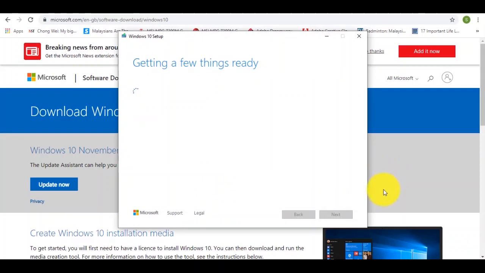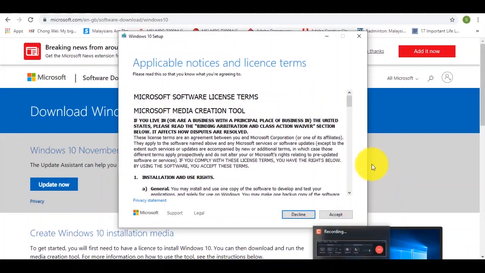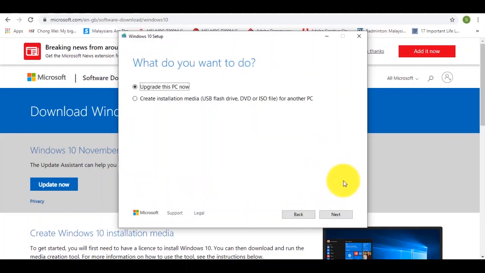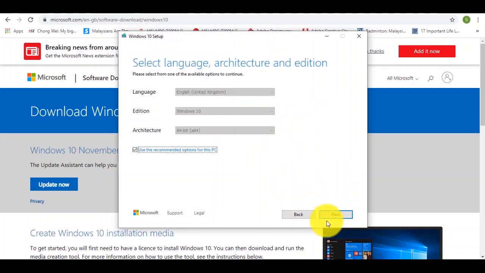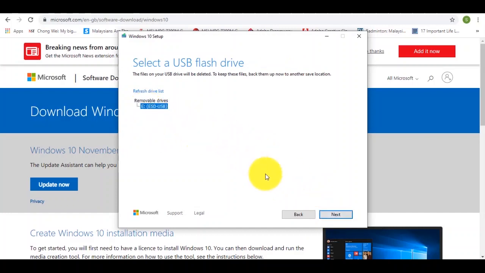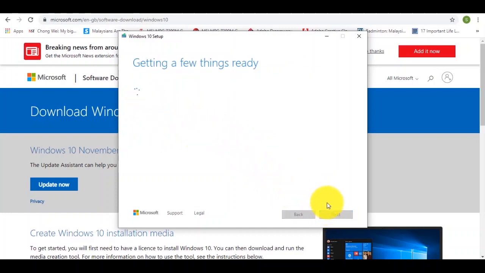Wait for the things to be ready. After reading the notice and license terms, click accept. Click on the create installation media. Click on the USB flash drive. Choose your USB drive.